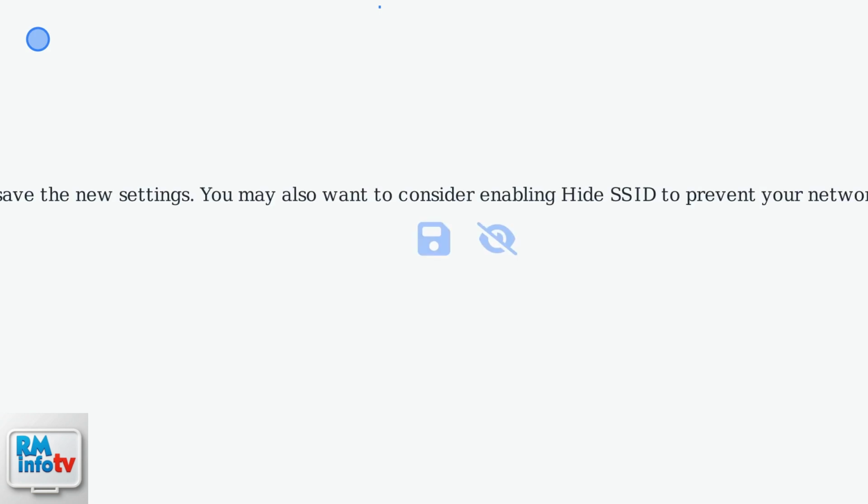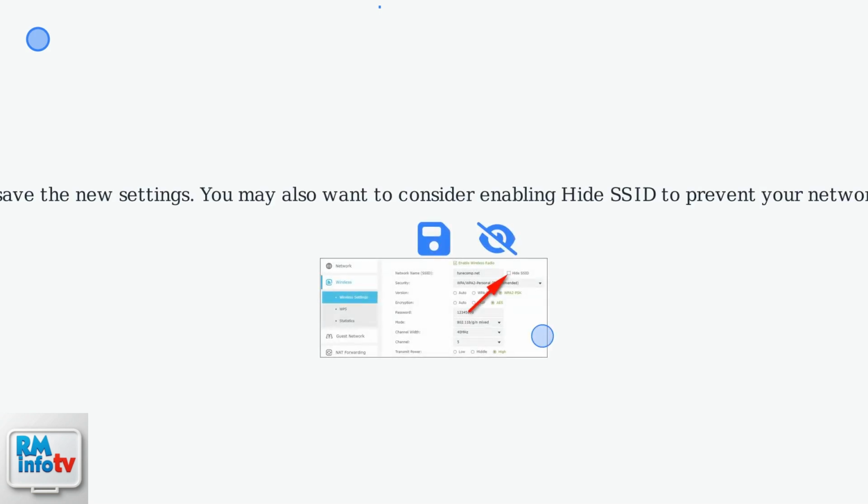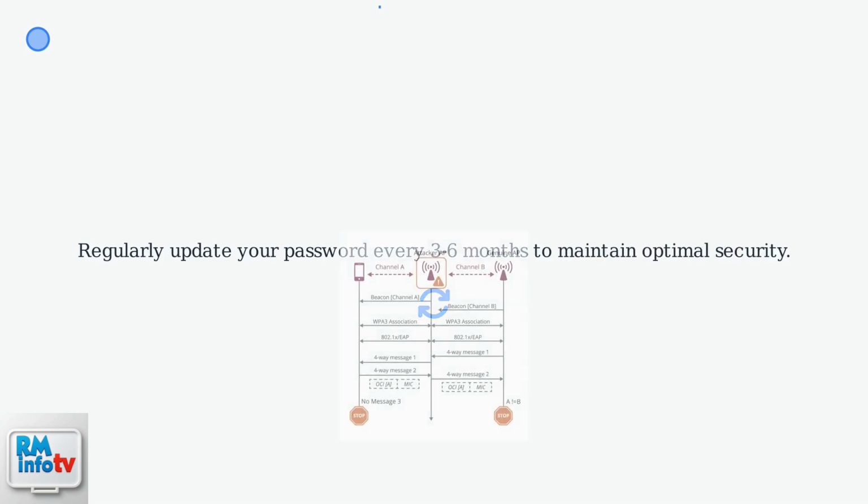After making your changes, save the new settings. You may also want to consider enabling Hide SSID to prevent your network from being publicly visible. Regularly update your password every 3 to 6 months to maintain optimal security.